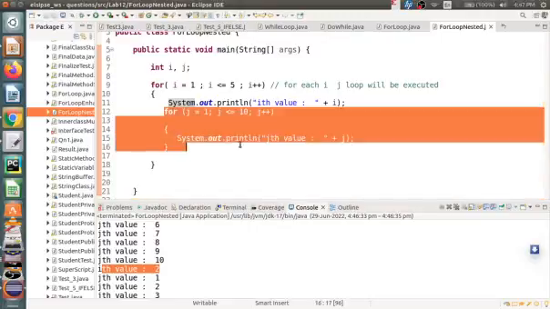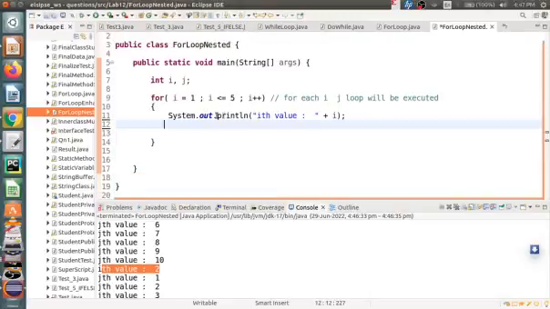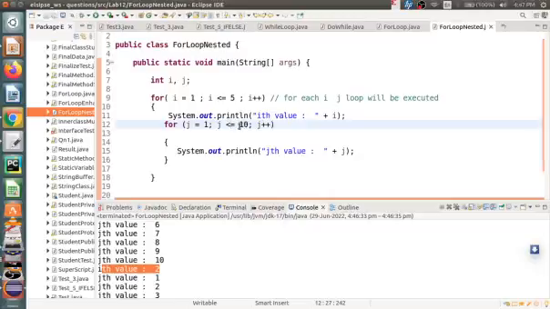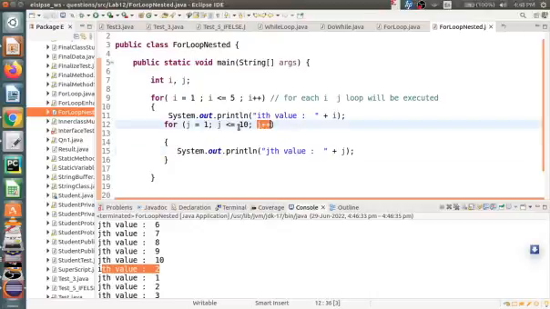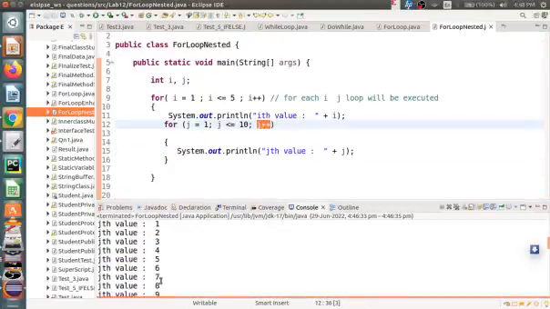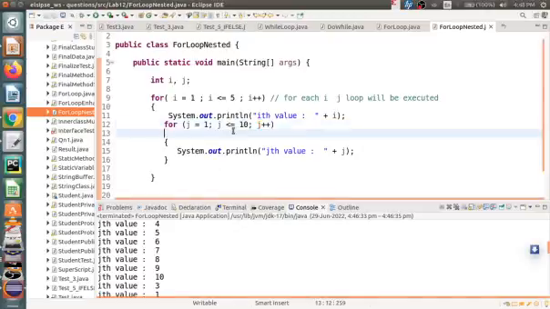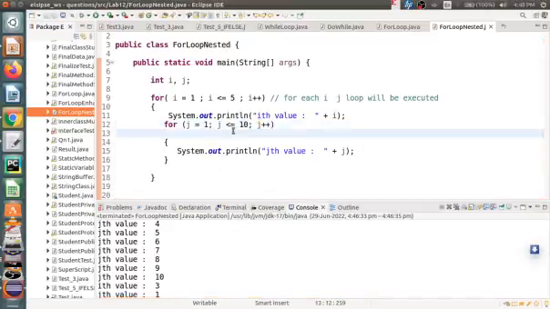Same thing, j will start from 1 and it will check whether j is less than or equal to 10. Yes, since j is 1, it will go into this block, and the j value will be printed. Once again it will be incremented, so j will be 2, and so on till 10, printed. So there are some cases where you need this nested loop. Okay, so let us stop here.